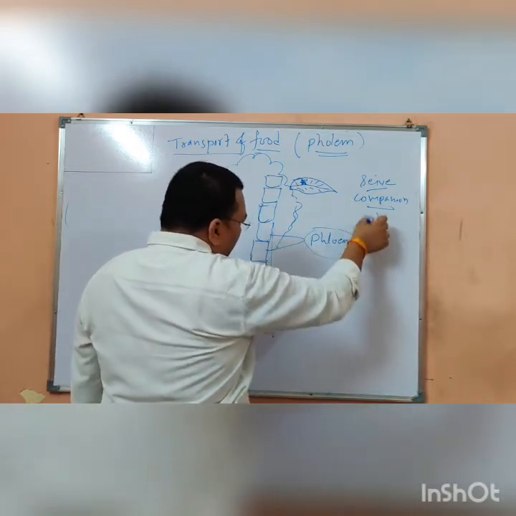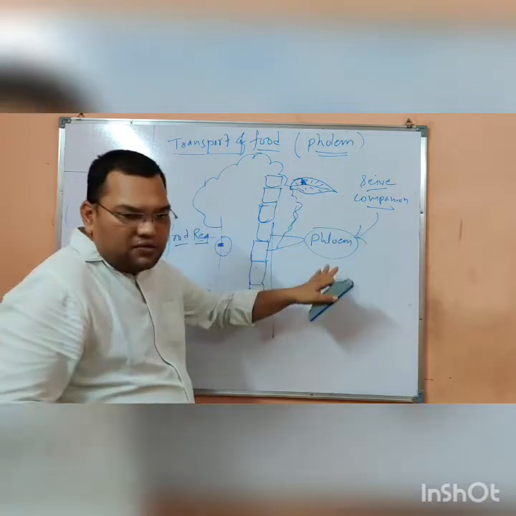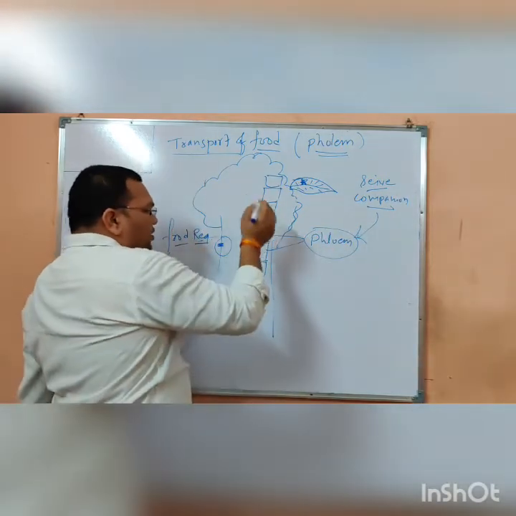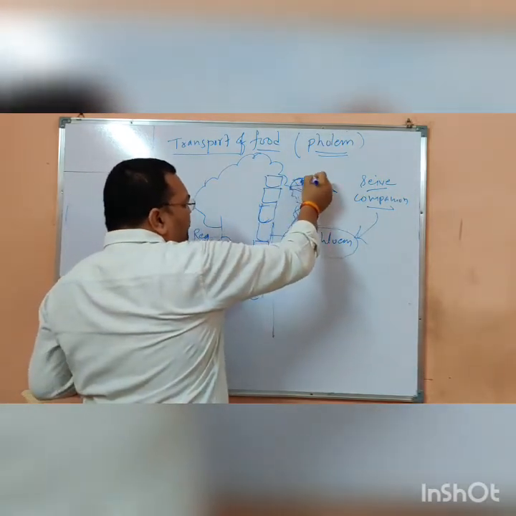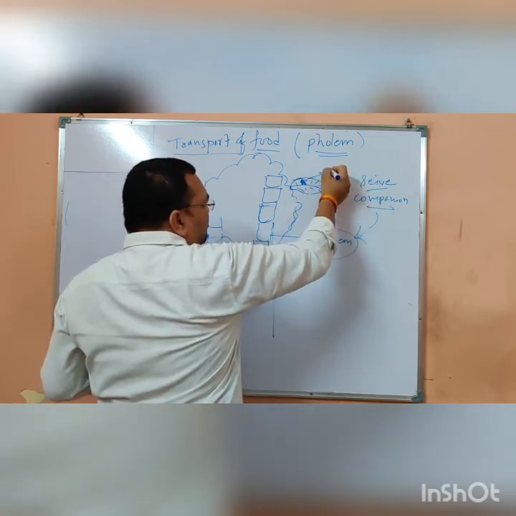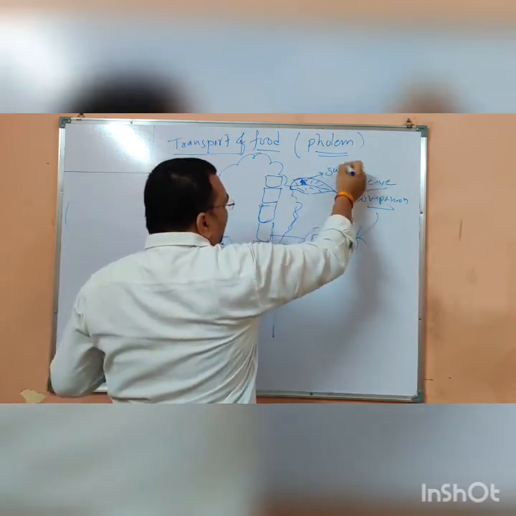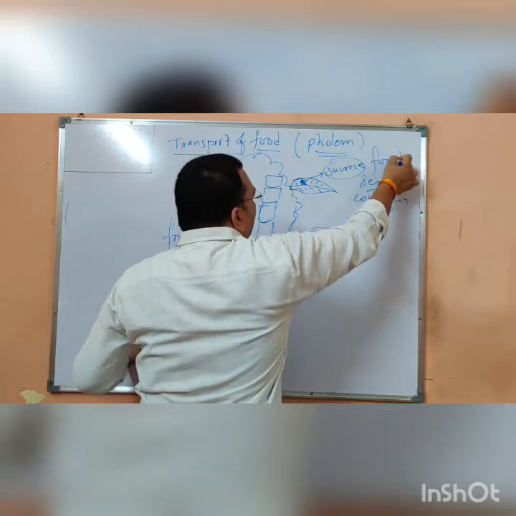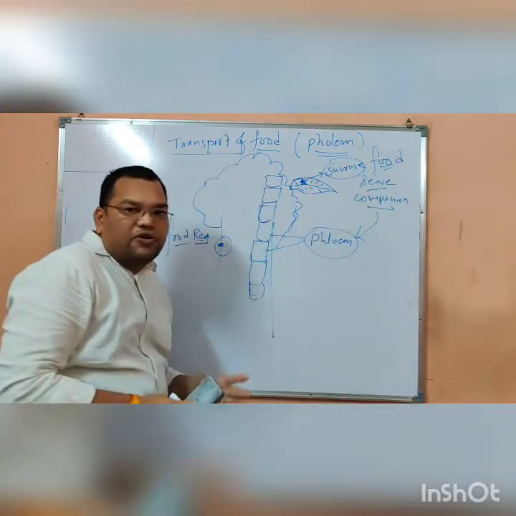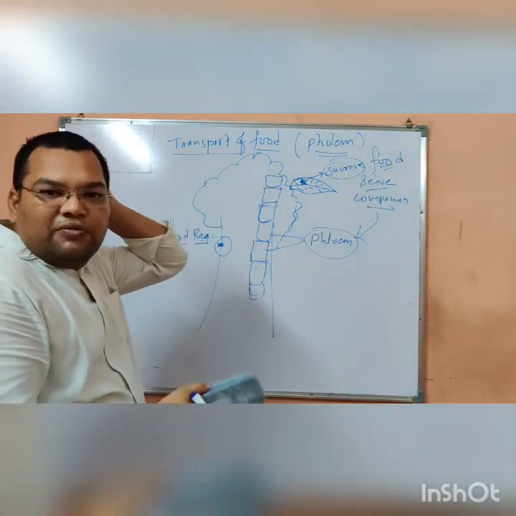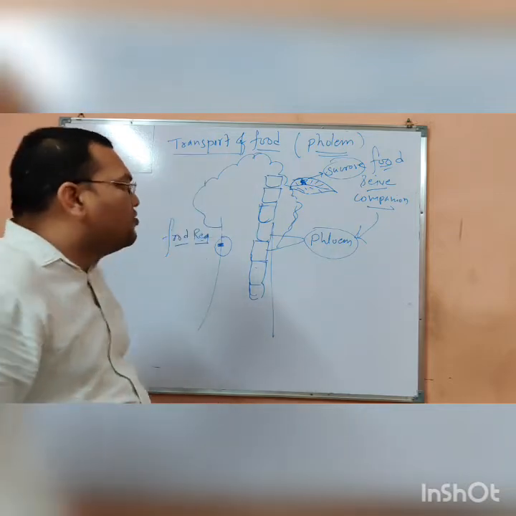These cells are the phloem. Now here the food is termed as sucrose. In your book also the food is termed as sucrose here. So I am explaining with this sucrose only.